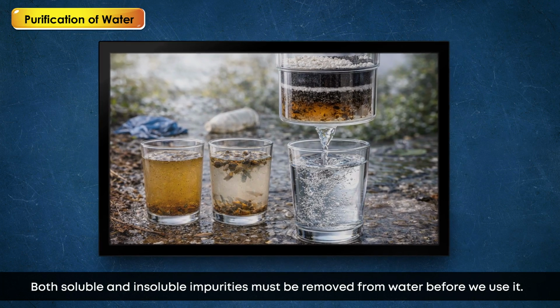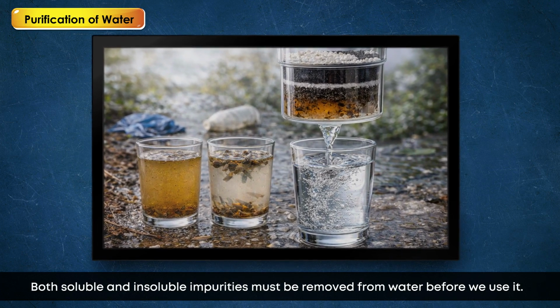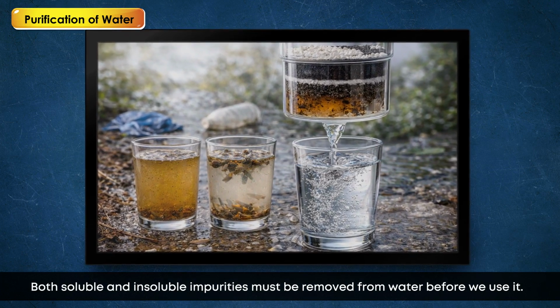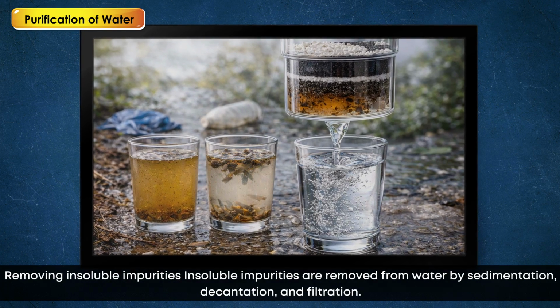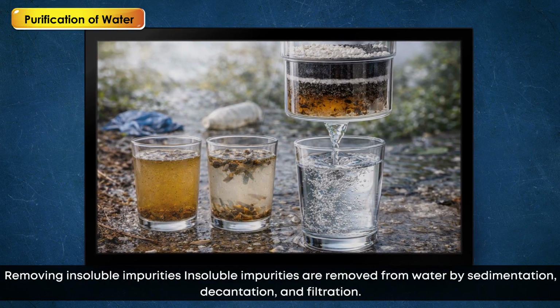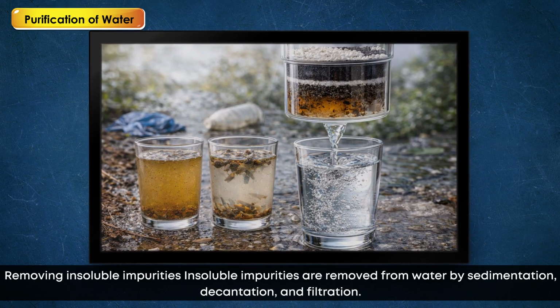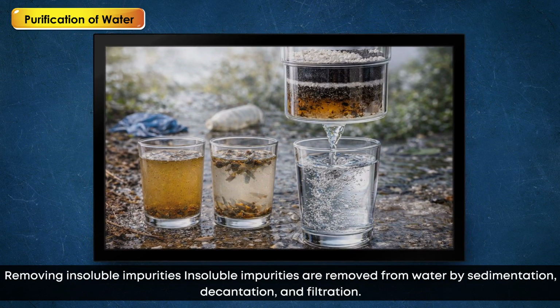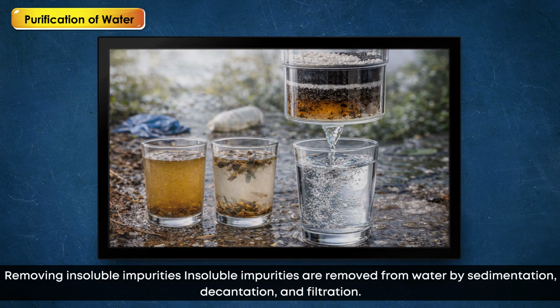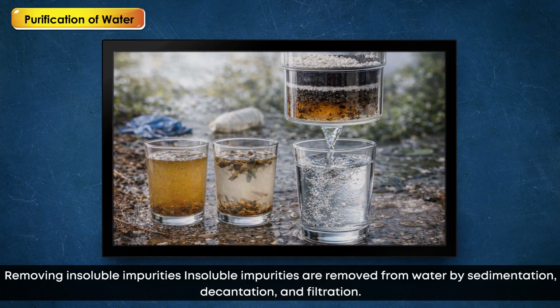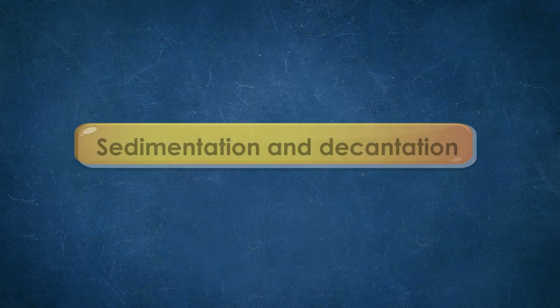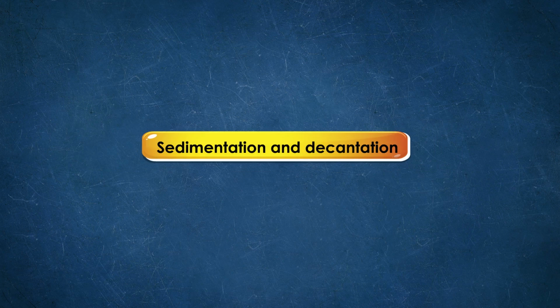Both soluble and insoluble impurities must be removed from water before we use it. Removing insoluble impurities. Insoluble impurities are removed from water by sedimentation, decantation, and filtration. Sedimentation and decantation.